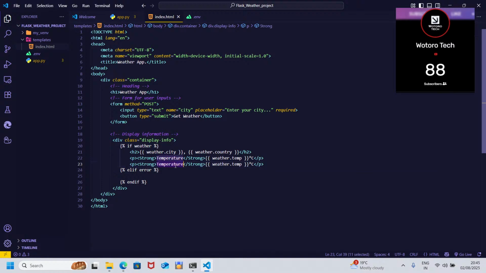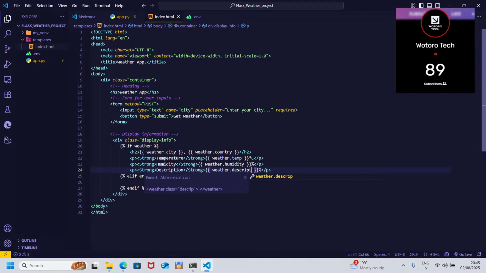No, copying is not a good practice, but humidity. Then humidity, how do you measure humidity? Percent. Yeah, percent, like the amount of water in the atmosphere. Now this comes to description. Weather dot description. Okay, percent.